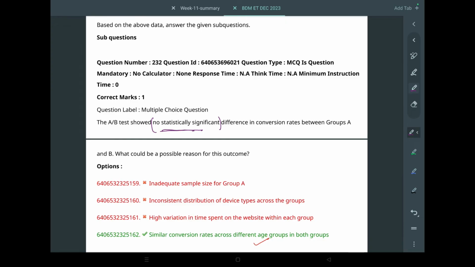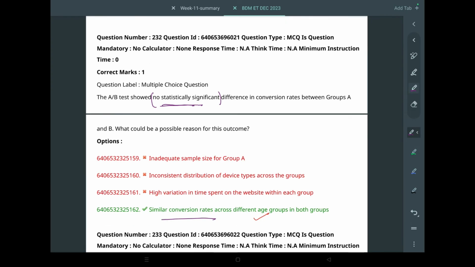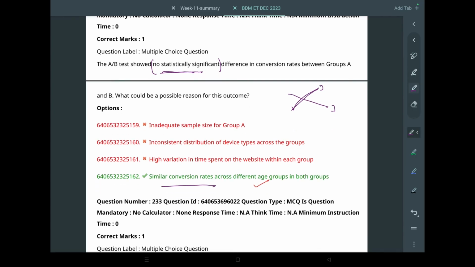So when will the difference be negligible or zero? When the conversion rates will be similar, because if one is going up, one is going down, then what it says is the conversion rates are similar. As much as increasing, the same is decreasing. As many people have converted, the same or a similar number of people have not converted.